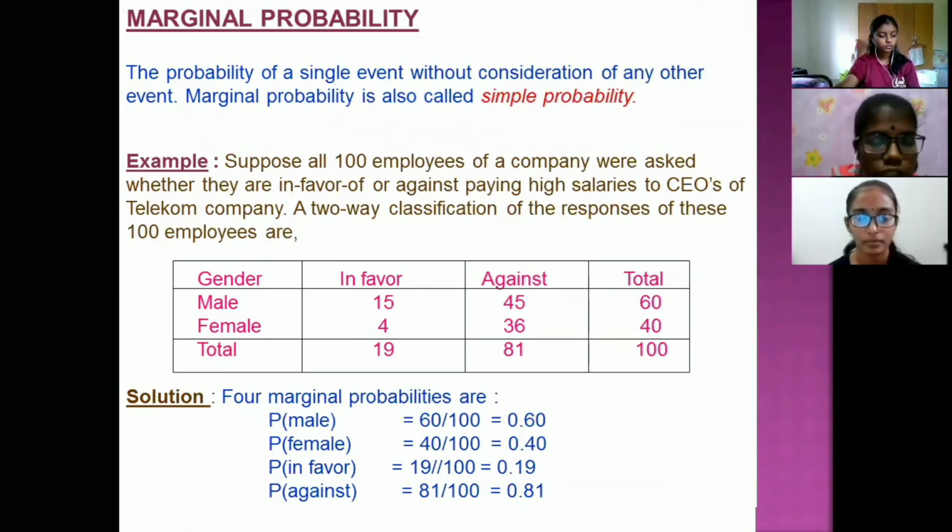So the solution for the 4 marginal probabilities: P male is equal to 60 over 100, which is equal to 0.60. P female is equal to 40 over 100, which is equal to 0.40. P in favor is equal to 19 over 100, which is equal to 0.19. P against is equal to 81 over 100, which is equal to 0.81.